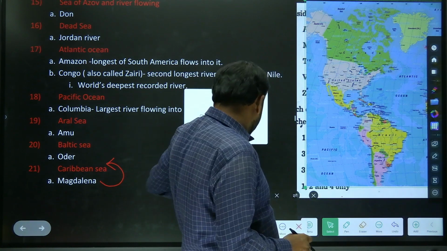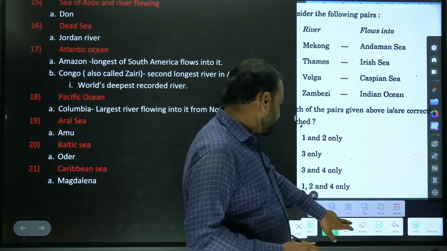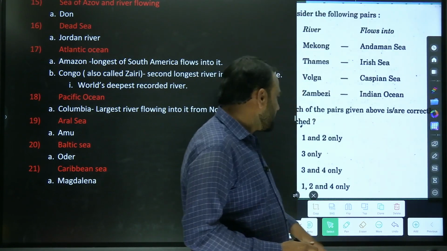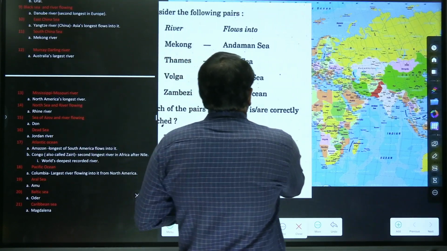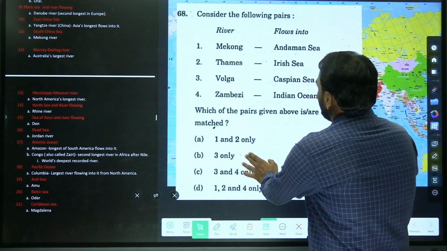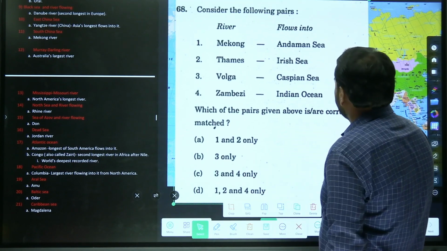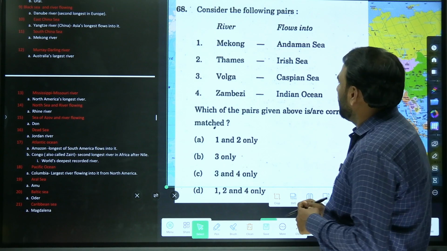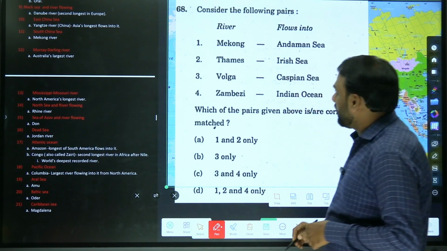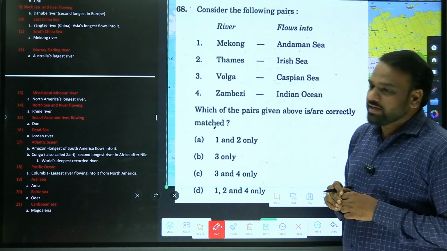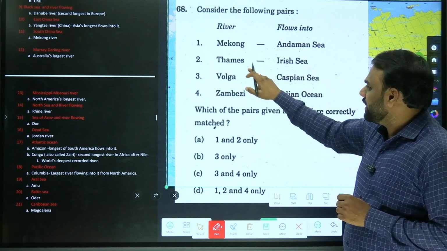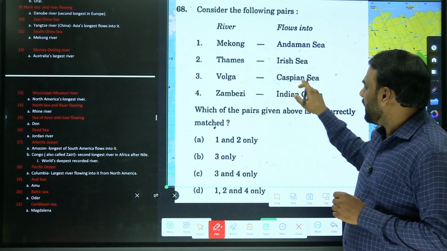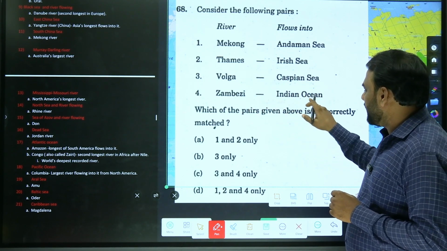This is a question of 2020. What is this question? Consider the following pairs. River flows into: Mekong, Andaman Sea; Thames, Irish Sea; Volga, Caspian Sea; Zambezi, Indian Ocean.